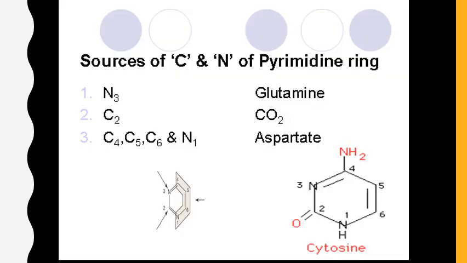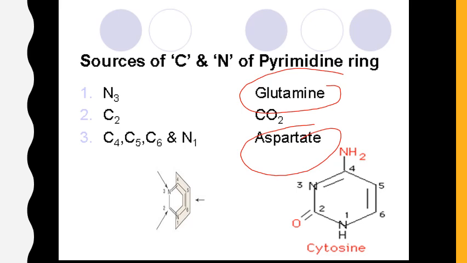So the first question, it was the third question. What are the amino acids which are involved in the synthesis of the pyrimidine ring? So glutamine, carbon dioxide, aspartic acid, these three are involved in the synthesis of the structure of the pyrimidine ring. Here two amino acids especially, we can say, are glutamine and aspartic acid.